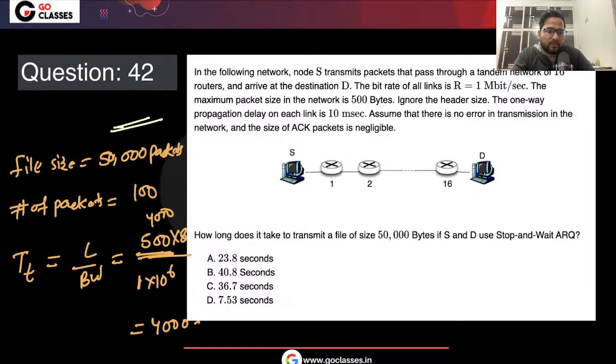Okay, so maybe I can just resolve it. What is happening here?